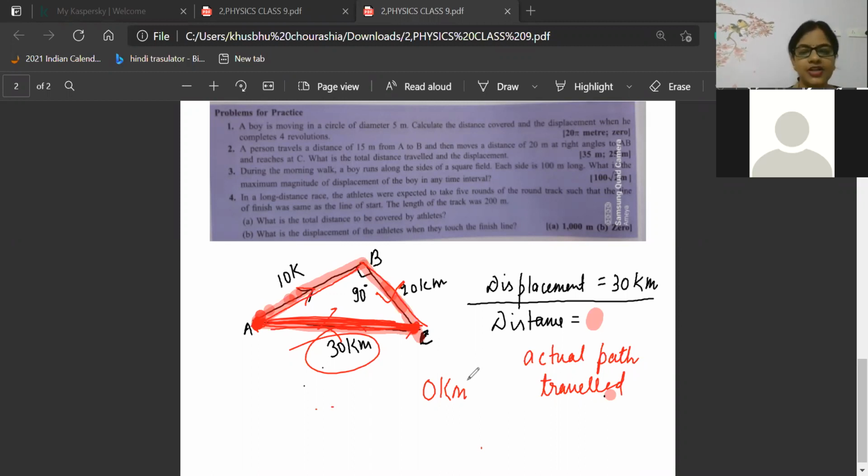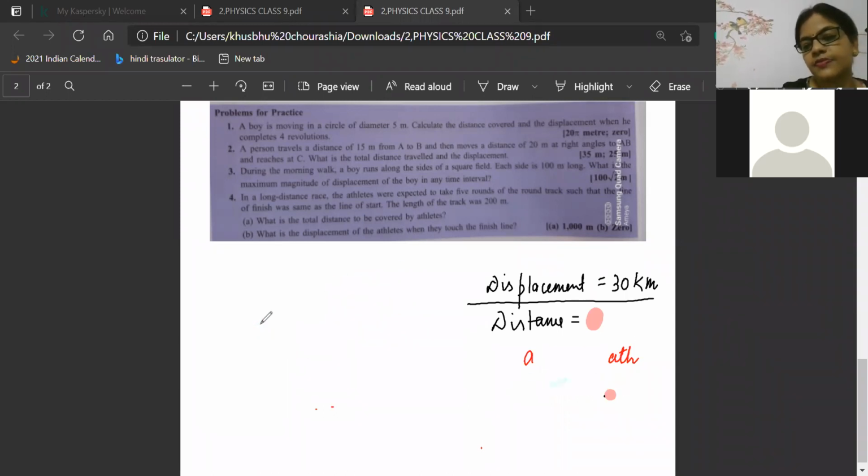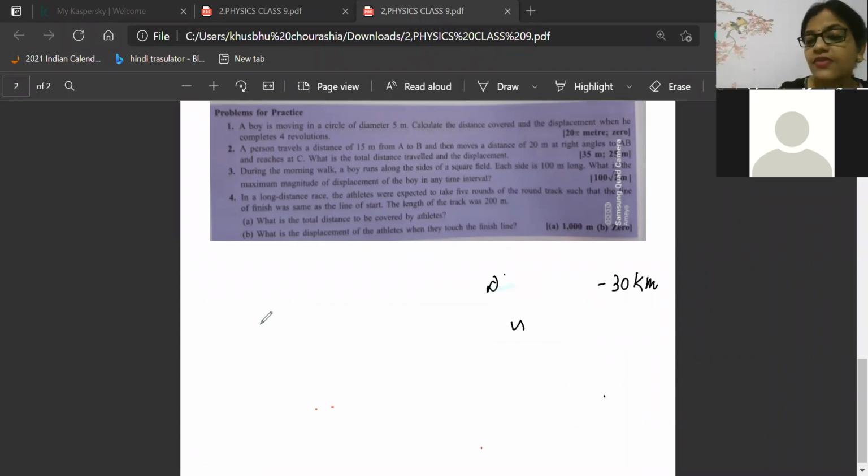I hope all my children understood this one. What is the difference between distance and displacement? Distance means actual path traveled. Okay, Kanishka, I'll take one more example to explain better. Don't worry. I will give two or three examples, beta, because if you understand physics now, in future you don't need to go to big institutions. You will take the book and read on your own.